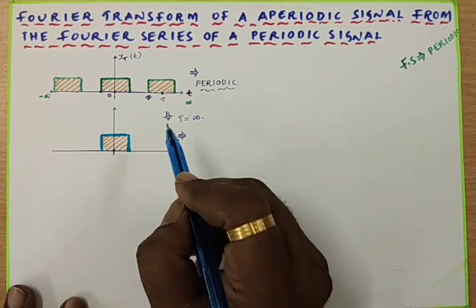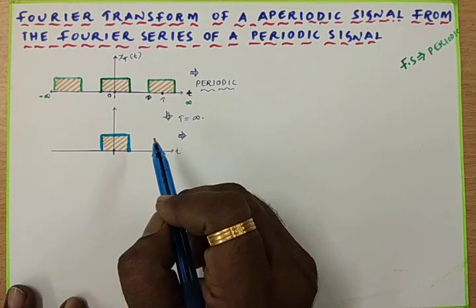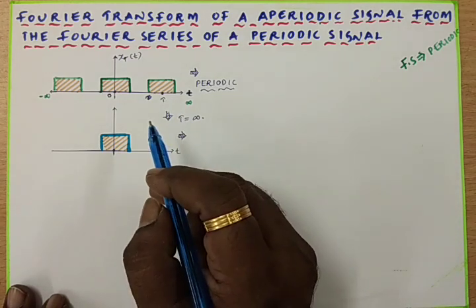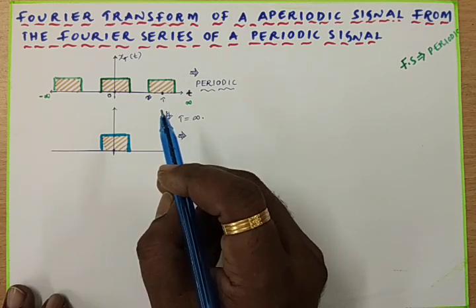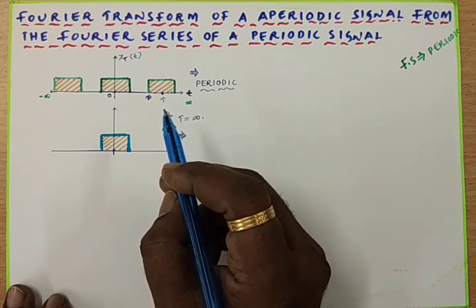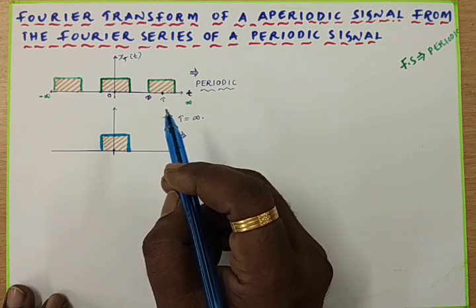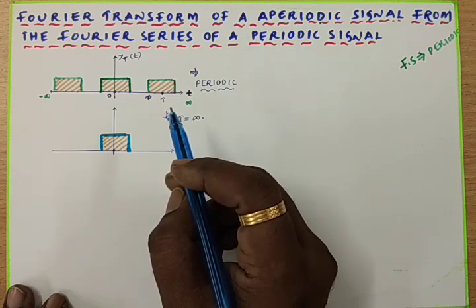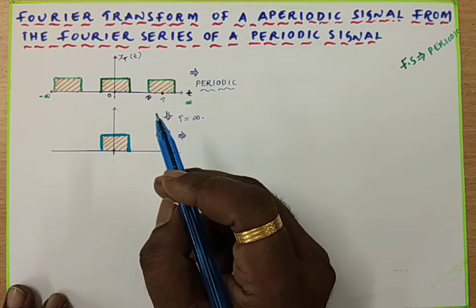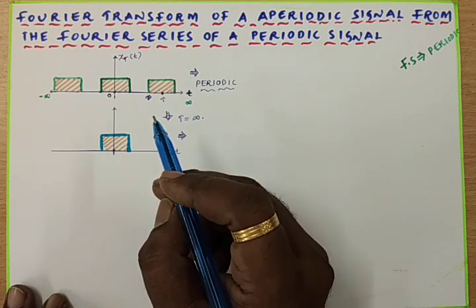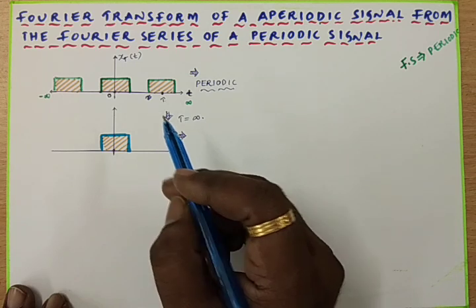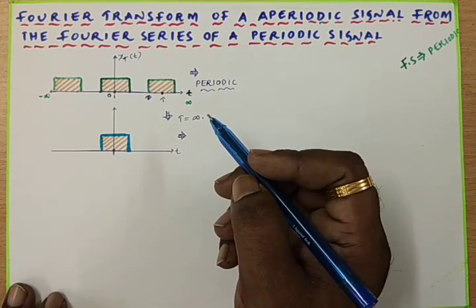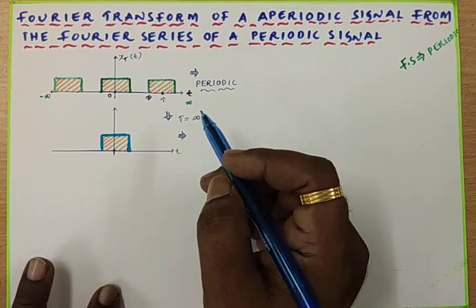Here we are going to derive the expression for the Fourier transform, and the Fourier transform is a mathematical tool which is used to convert the time domain signal into the frequency domain signal. If x(t) is a time domain signal, then X(omega) will be the frequency domain signal. In the previous class I gave the standard equation: X(omega) = integral from minus infinity to plus infinity of x(t) e^(-j omega t) dt. That is the equation used to convert the time domain into the frequency domain.